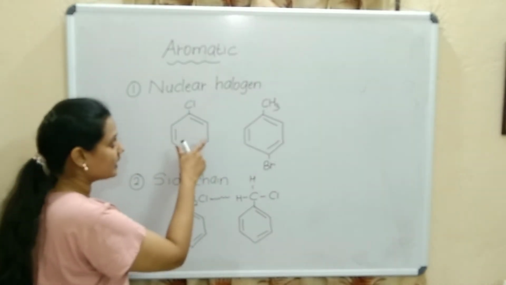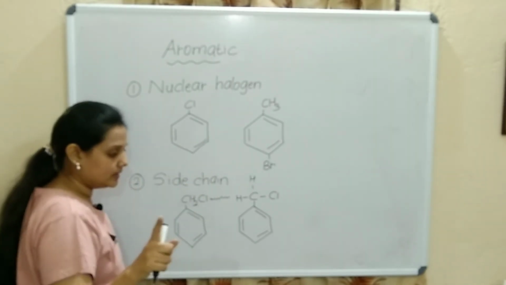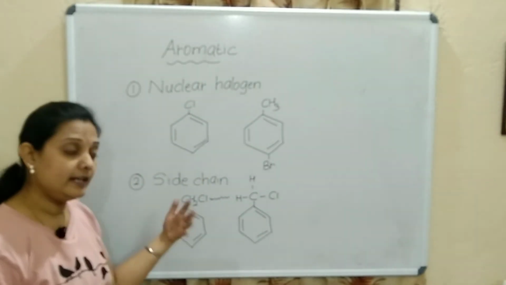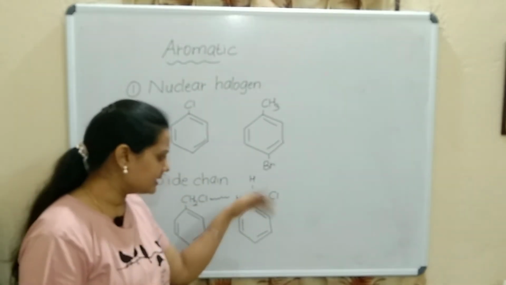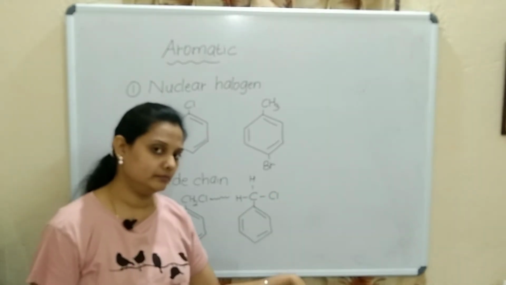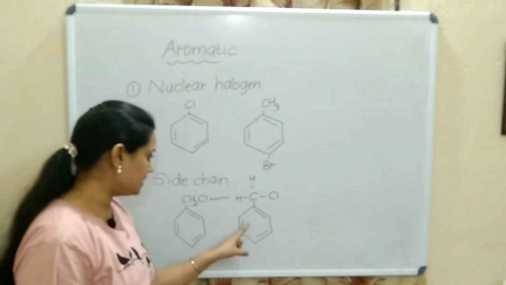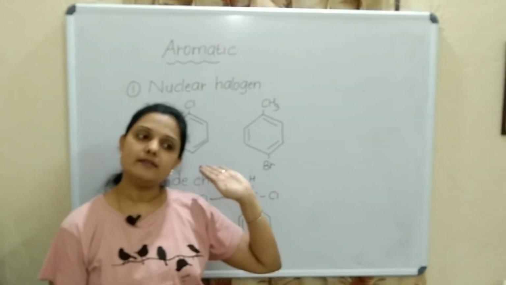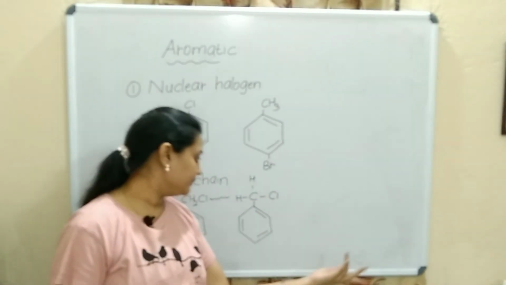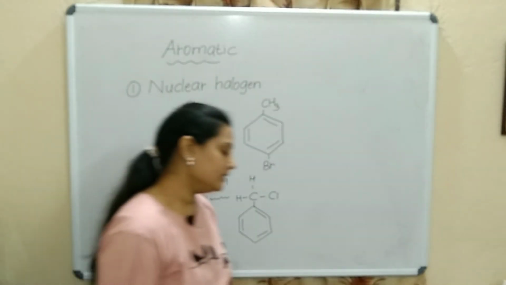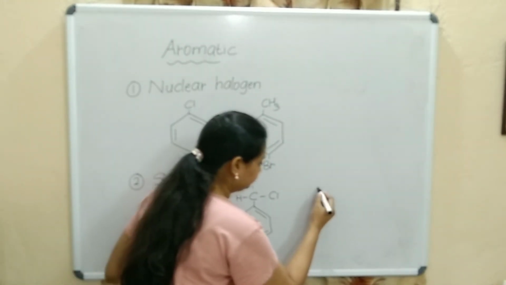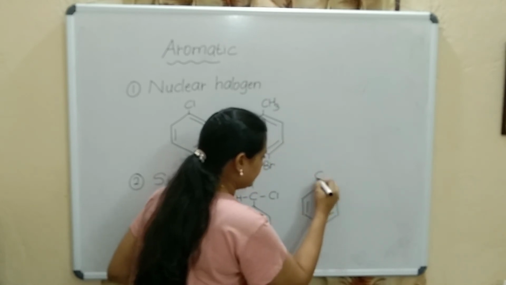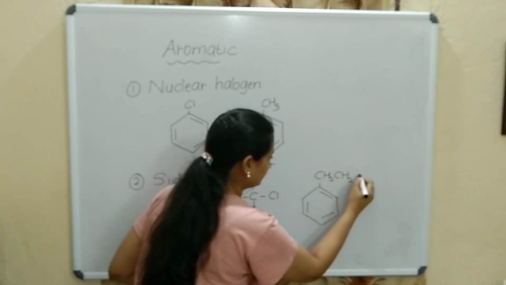Correct? Here nuclear halogen means a single halogen attached directly to the benzene ring. But here it is indirectly attached to the benzene ring, that means it is in the side chain. So to the benzene ring a carbon is attached and to that carbon Cl is attached. That means it is on the side. So, side chain derivatives or side chain halogen compounds. One more example. Same type of example. So I'll write here CH2CH2Br.